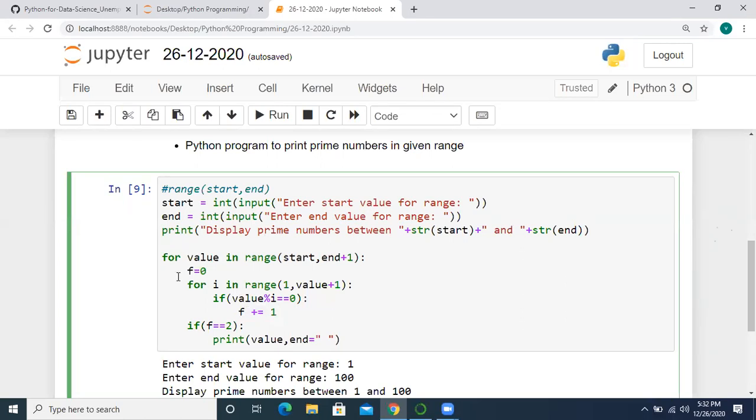Okay, so after completing all this, by breaking the indentation of the inner for loop, I'm writing the condition that if the factors are equal to 2, then I'm going to print the particular value. Okay. So this is our program. Is it clear now?